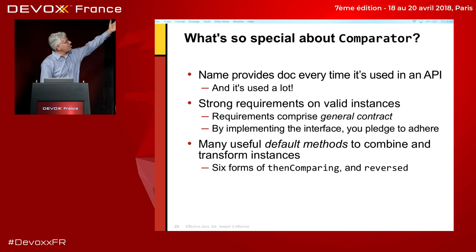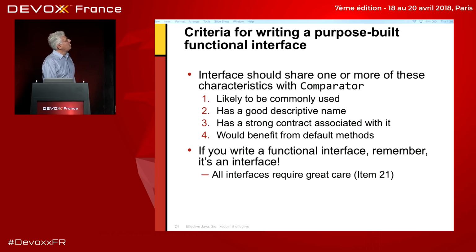So that's what's so special about comparator, and that provides a set of criteria for when you should roll your own functional interfaces. You should do it, first of all, if your interface has a decent name, a good descriptive name, and is likely to be commonly used. If it's only going to be used rarely, then the name perhaps doesn't matter so much.